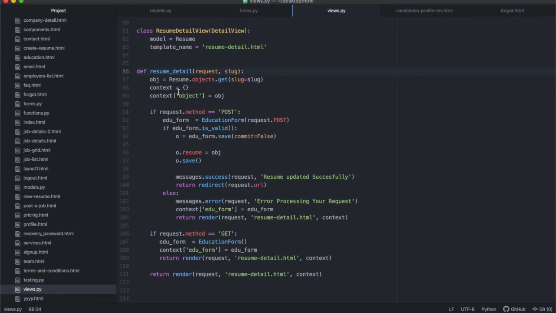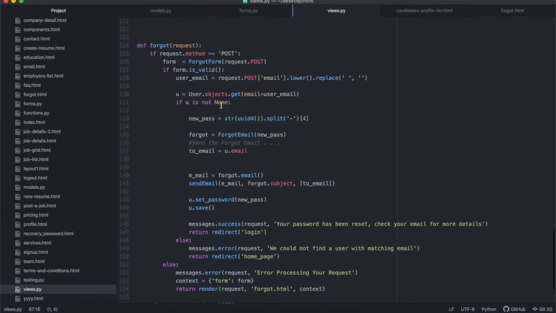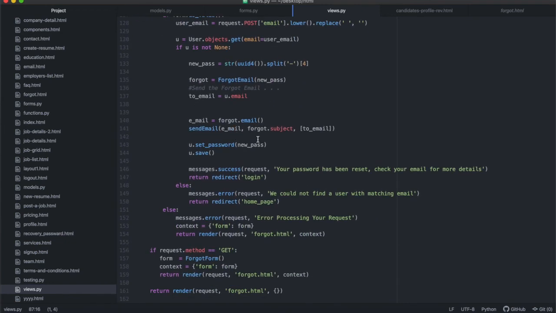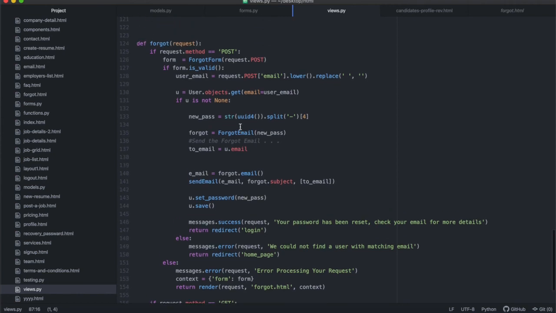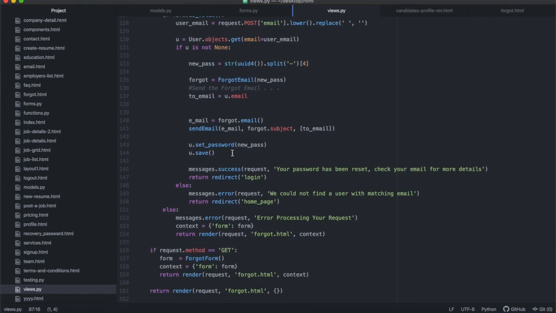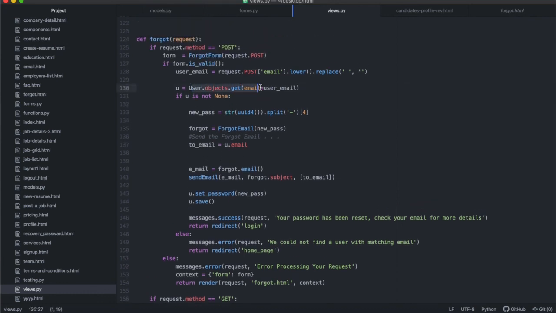So we're going to call this obj, and we're going to go into the resume class. If you remember, this function over here is the same one we used when we were finding our email. Remember when we went inside of our forgot function, when we were trying to find the user that is associated with the email that was entered so that we could change the password. I think we said user objects get email, get the object where the email is equal to the user email.